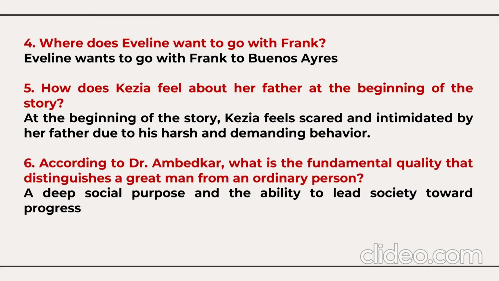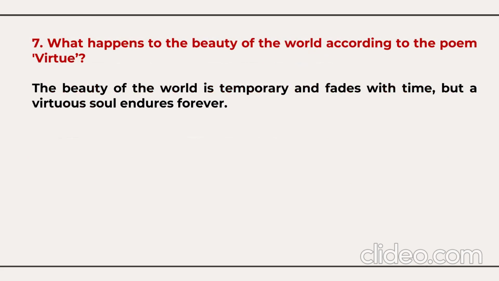Then, according to Dr. Ambedkar, what is a fundamental quality that distinguishes a great man from an ordinary person? So, what's the quality? A deep social purpose and the ability to lead society towards progress. That is the quality which makes the difference between a great man and an ordinary person. Then, question number 7.